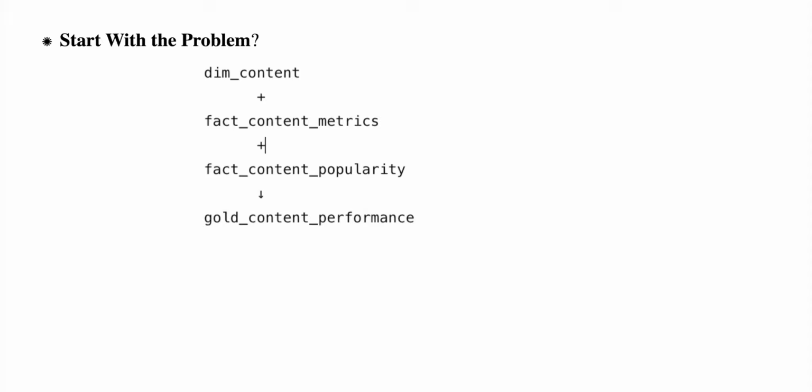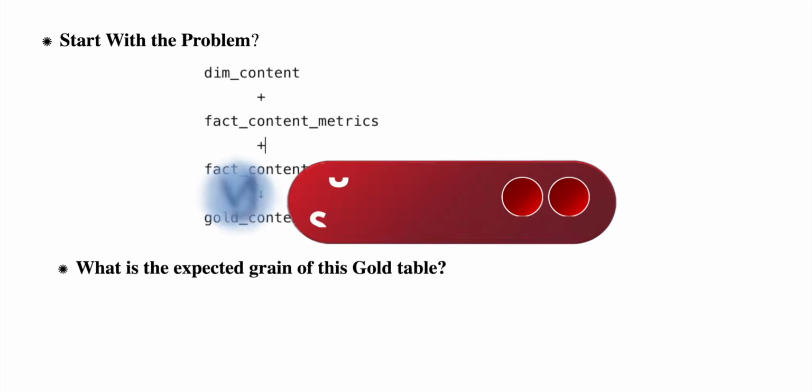Now, so far, this is what we built. Dim content from all the staging layers. And then we are extracting the fact content metrics and popularity. And then combination of these three, we built gold content performance. What actually stakeholders are expecting from your data. If you remember, our use case is Netflix data analysis. The Netflix data analytics, what basically we can derive from this Netflix data set.